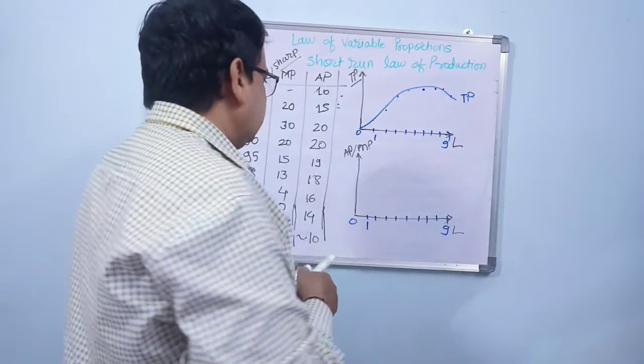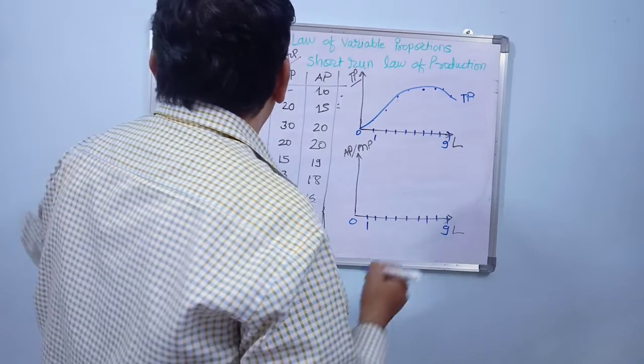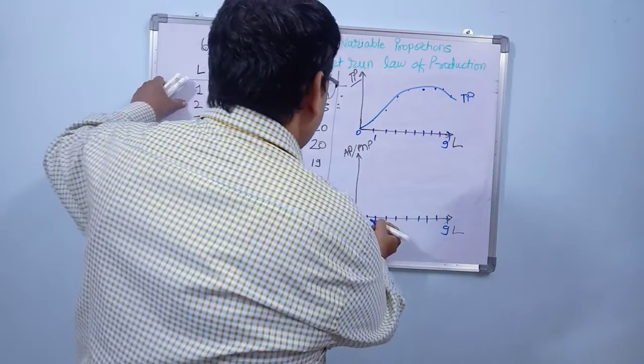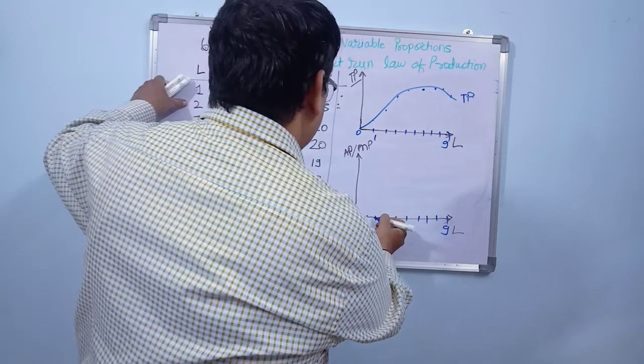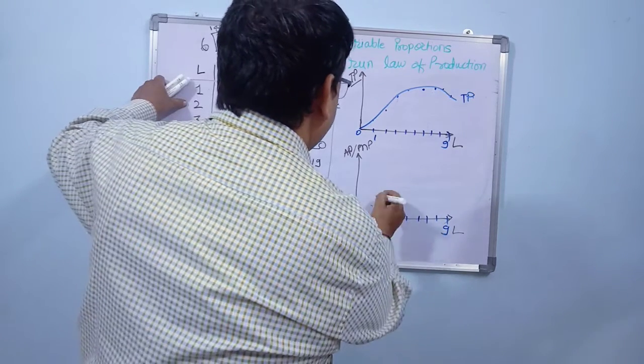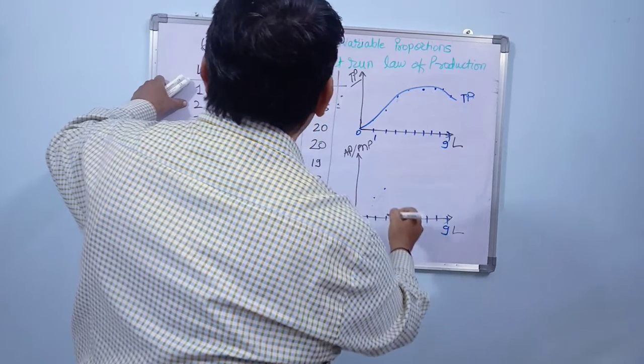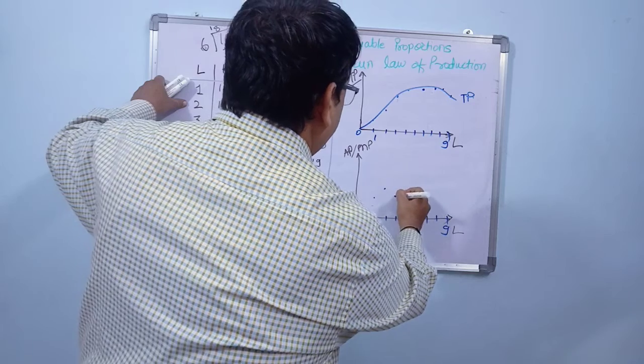Similarly, if we look at the marginal production, we will find that marginal production is very sharp. At 2 it was 20, suppose somewhere here, and suppose let us take the figure here 20, then it becomes 30, then again 20.